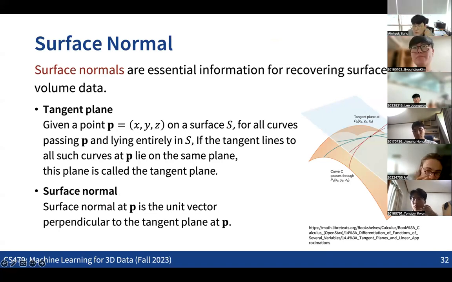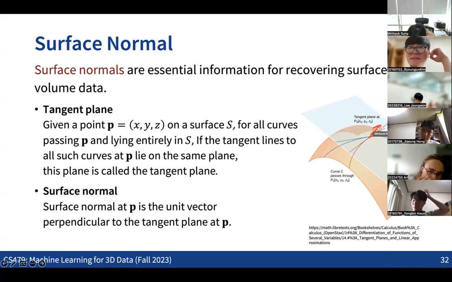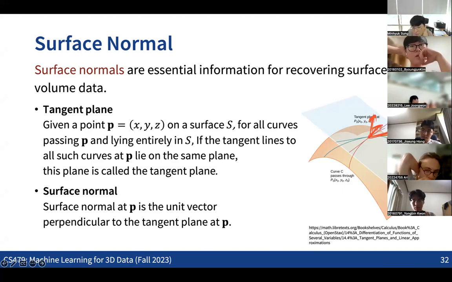How do you define the tangent plane from the multiple tangent lines? Well, technically, if you draw any two curves and compute the tangent vectors for each of the curves, then if you take the cross product of these two vectors, that will be the surface normal. This normal direction will also define the plane. This is the case when these two tangent vectors are independent of each other. So for most of the cases, we can define the tangent plane like this.